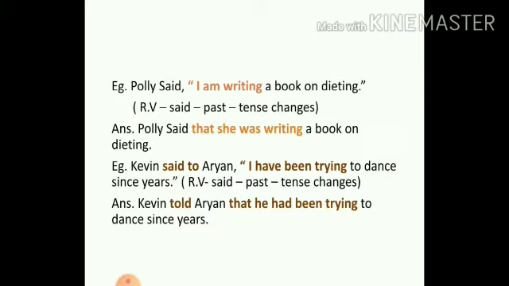So, Kevin said to becomes told: Kevin told Aryan that he had been trying to dance since years. So, we have seen here that "have been trying to dance" becomes "had been trying to dance." The have becomes had, the present becomes past, and once more, students, wherever you have said to, it will change to told.